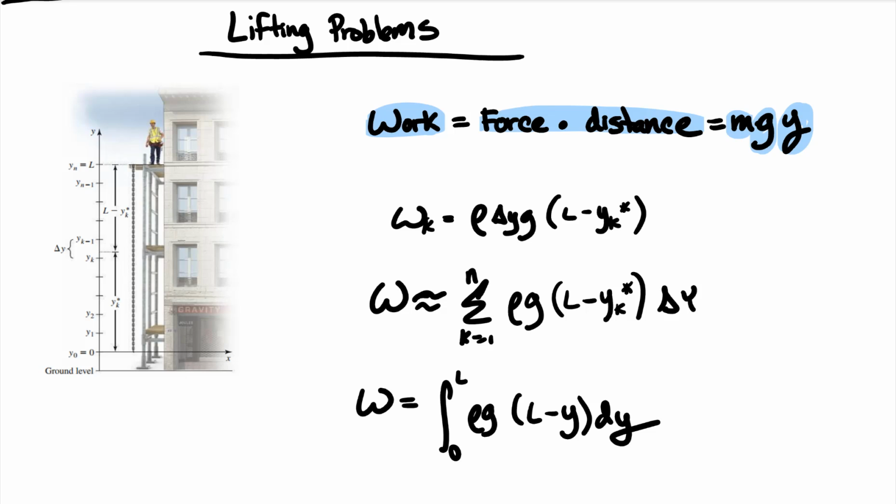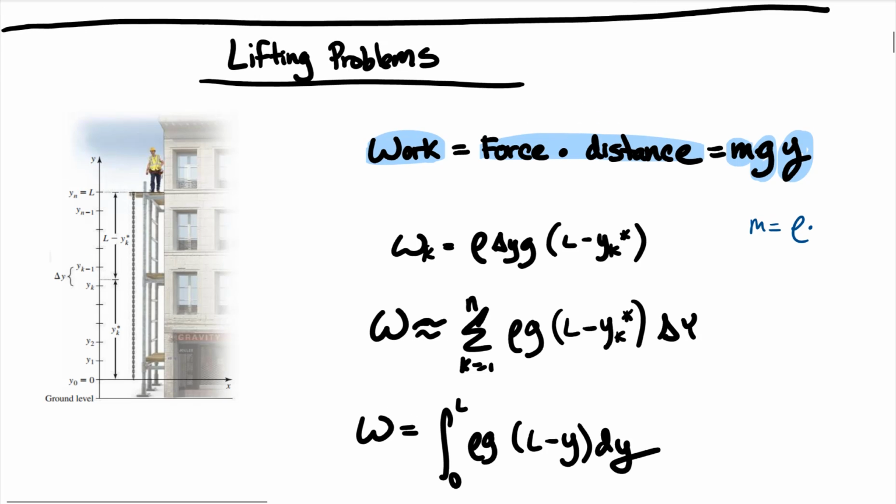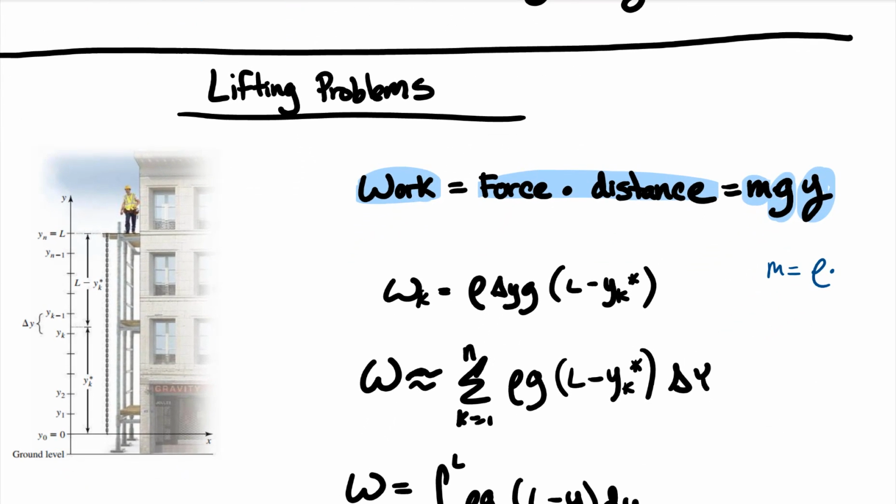But as we learned, our mass is equal to the density times, what was that again? Let me look. Oh, times the length. Okay. So we're changing our mass into rho times delta y. Why is that delta y?